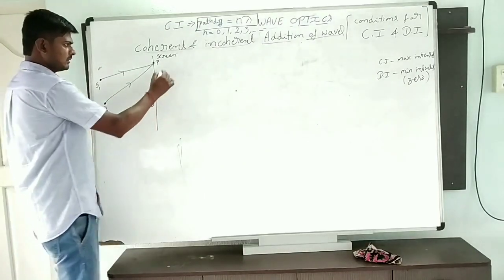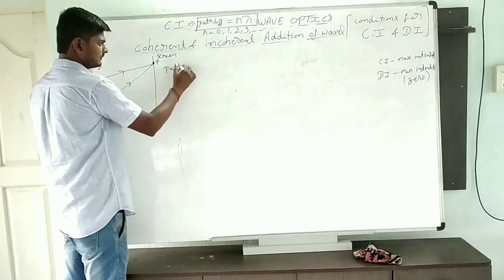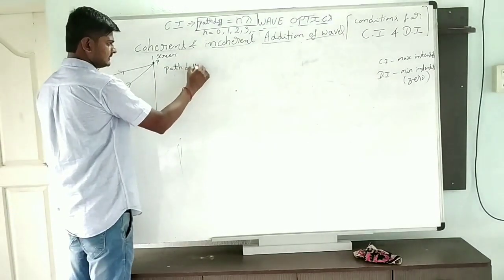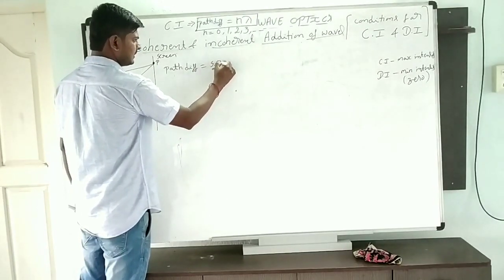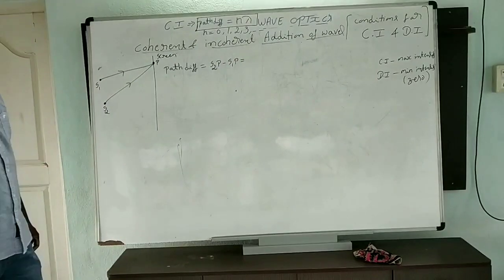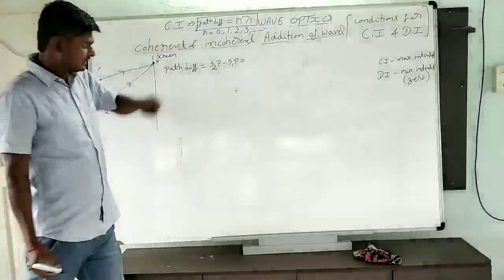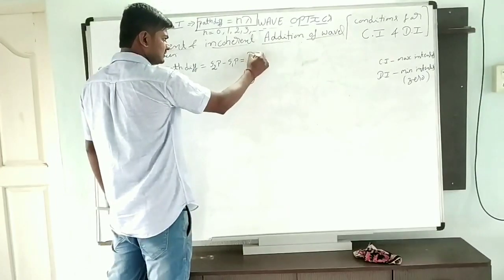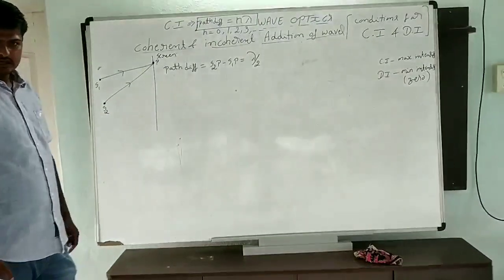Now here, the path difference. What is it? S2P minus S1P. Now the first one is 0 lambda. Here I am going to assume the path difference will be in terms of lambda by 2. Path difference will be lambda by 2.